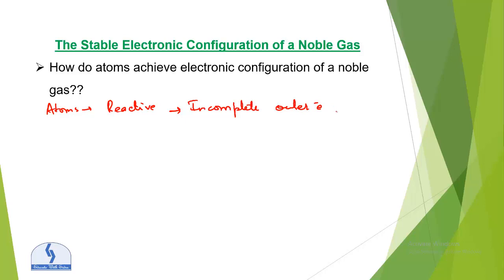How will they achieve the electronic configuration of a noble gas, like duplet or octet, mostly octet?